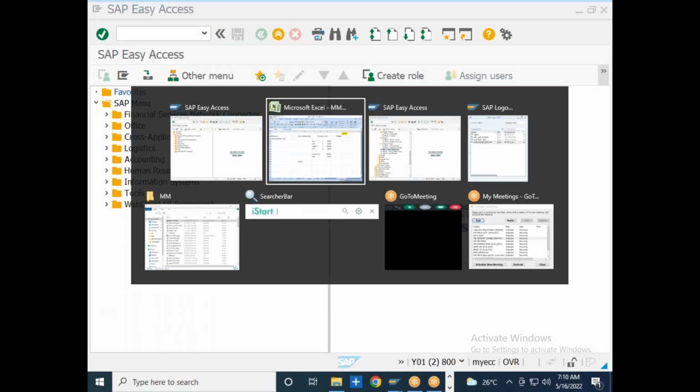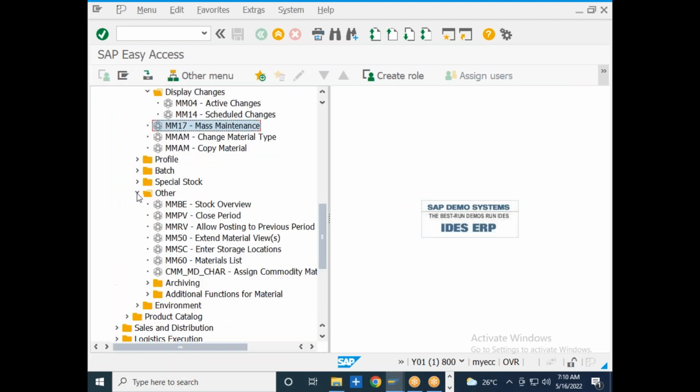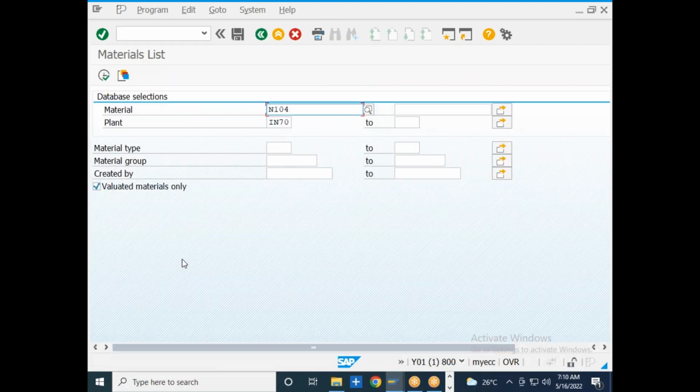Okay, then what is the next one? The next one is the report for the material master. I want to see the list of materials which I have created as one single report. MM60 is the report where I will be able to see the list of materials that have been created by me. Let us say I want to see the list of materials created for the material type finished material, FERT. So I will go to the execute button.